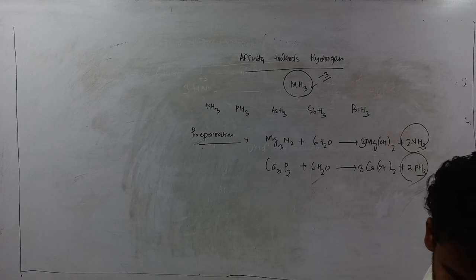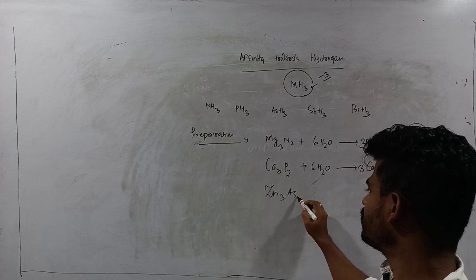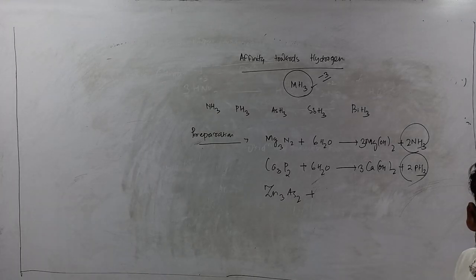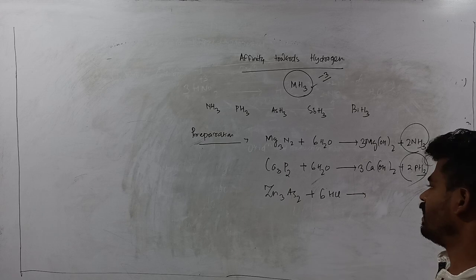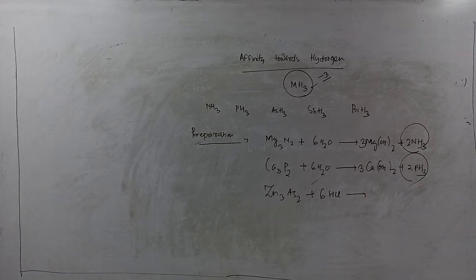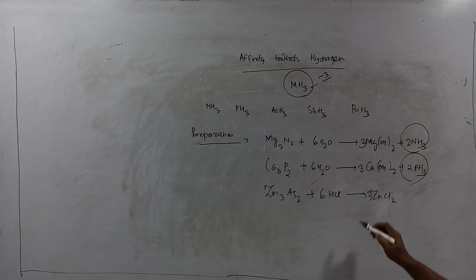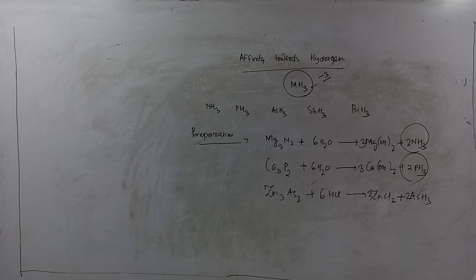Again, zinc arsenide, let's say Zn3As2, if I interact it with dilute acid, 6HCl, then I will get zinc chloride, 3ZnCl2, plus arsenic hydride, AsH3.